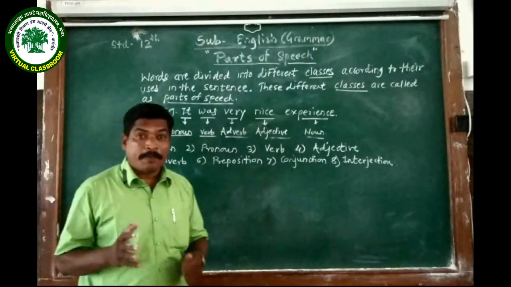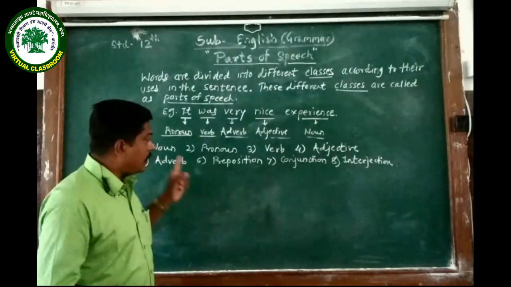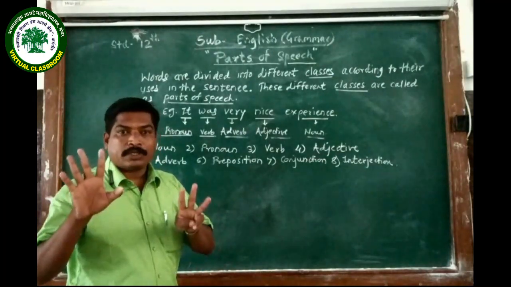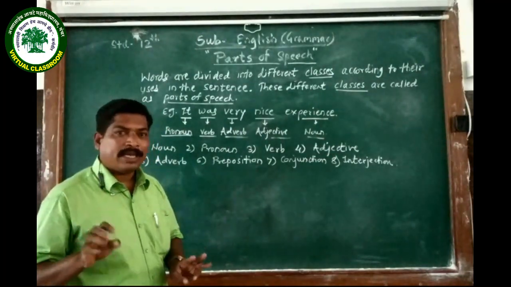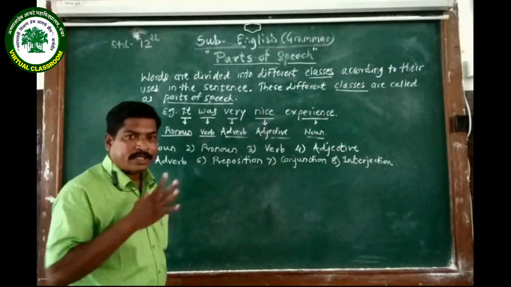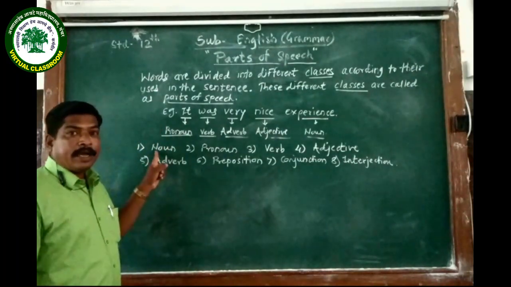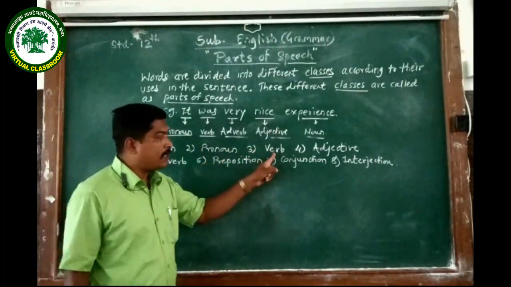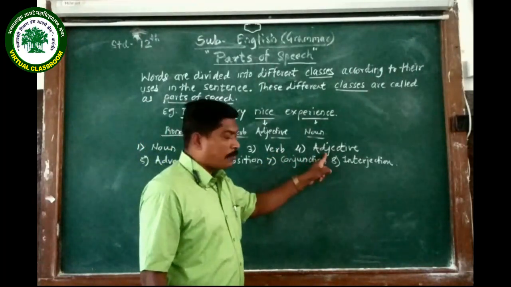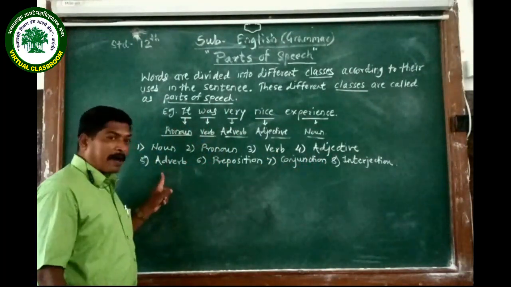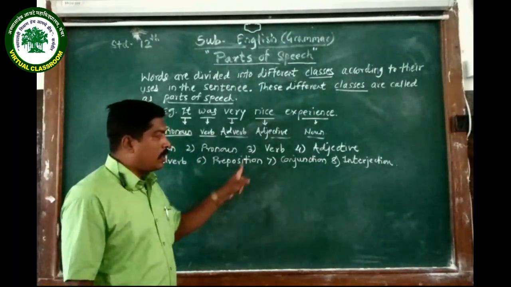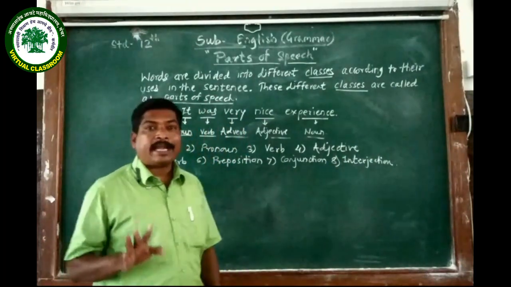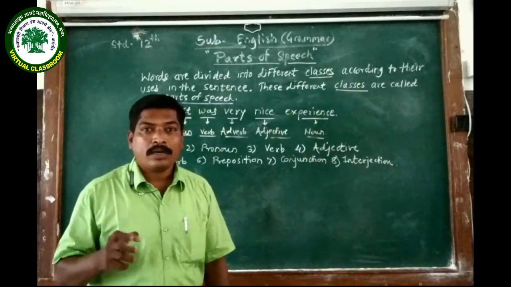So how many parts of speech we have to see here? There is a list. In every language, there are 8 parts of speech. We have to learn 8 parts of speech. Take any language, the English also. The first part of speech, it is noun. The second, pronoun. Third, verb. Fourth, adjective. Fifth, adverb, then preposition, conjunction, and finally interjection. So these 8 parts of speech we are going to learn today.